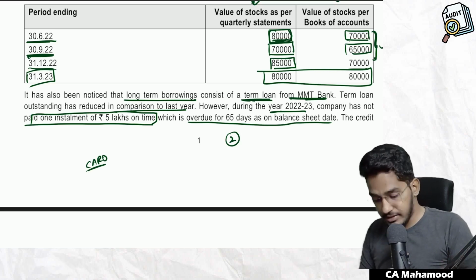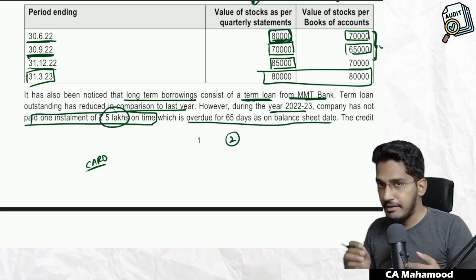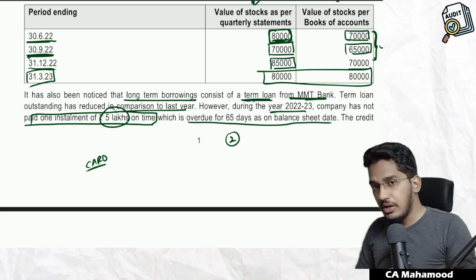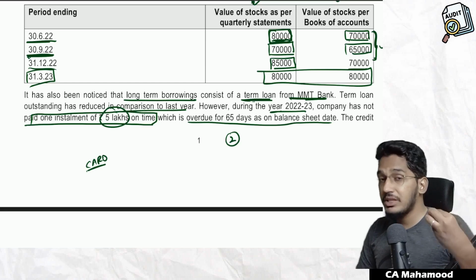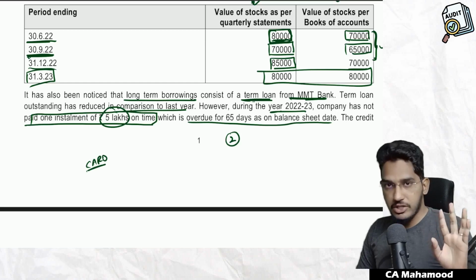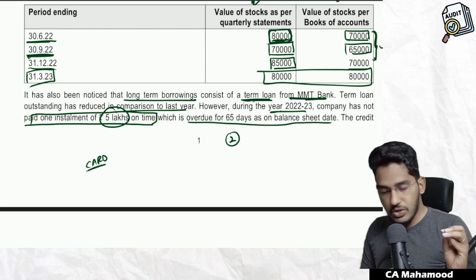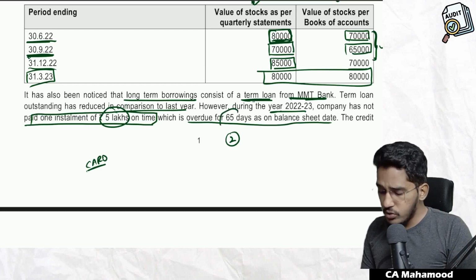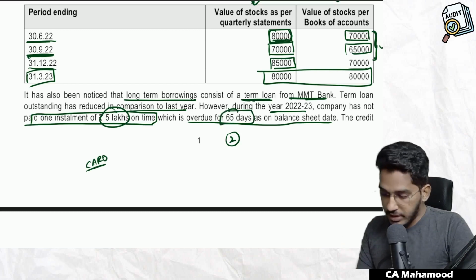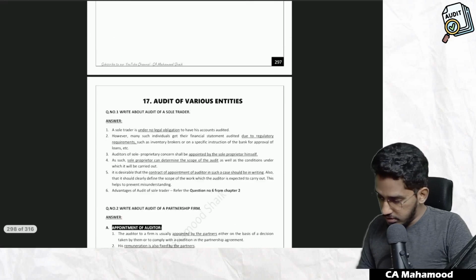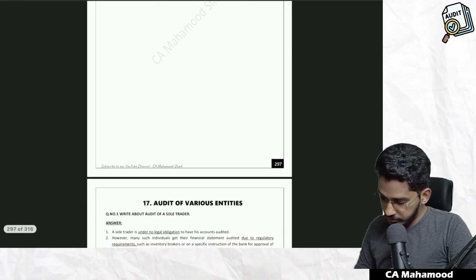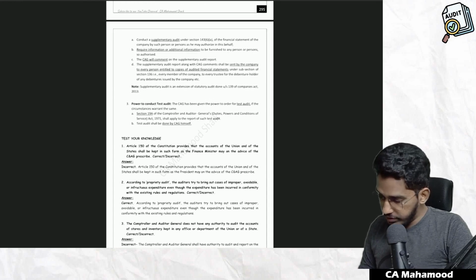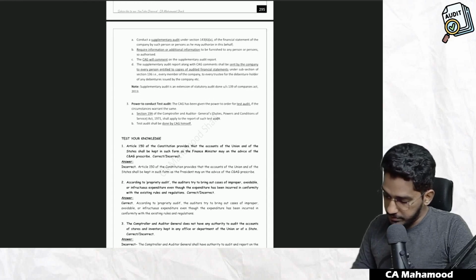Have they made any default? Yes. How much amount? 5 lakh rupees. So this I have to mention. And in CARO only there will be one more point. You are required to report if any amount is outstanding for more than 90 days, and whether proper steps are taken by the management. But here in the given case, one installment is not paid, but it is overdue for only 65 days. So what I am trying to say here is, if we go to CARO, let me take it there. Just for the sake of our understanding, I will show it to you what exactly I am trying to talk about.